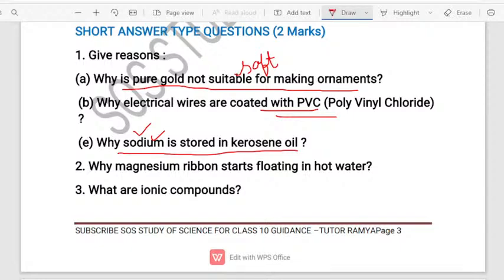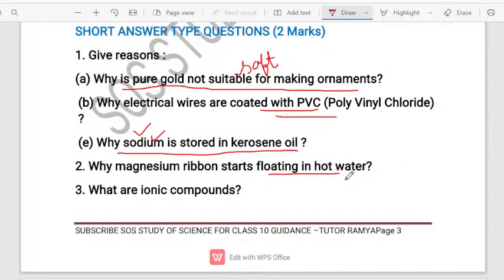Very good. The correct answer is given by Mujahidul Islam. He has given the first and right answer. See, the right answer is, when we drop the magnesium in the hot water, dear students, magnesium will react with the hot water and form magnesium hydroxide. Here, the magnesium ribbon will start floating on the hot water.